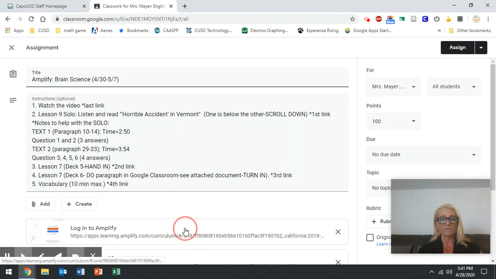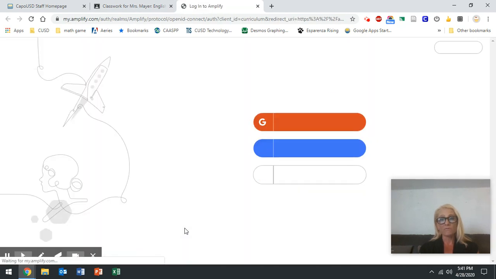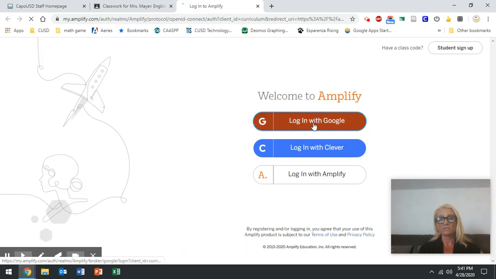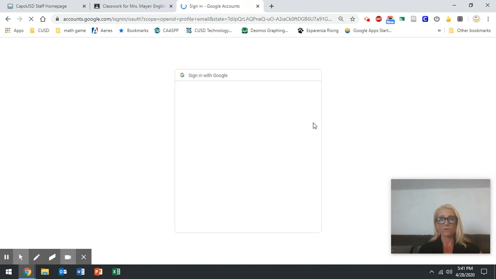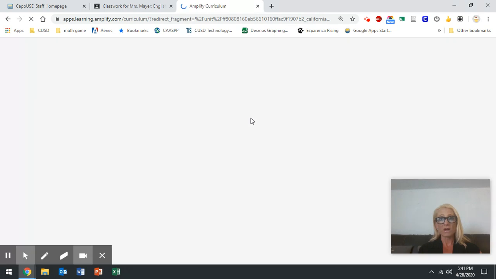So let's click on the first link. It's going to take us to the solo. For some of you, when you click on this, you might have to log in, just like it's making me log in. I'm logging in with Google. I'm choosing my account. You always want to use your Capistrano Unified School District account. It's taking me right to the solo.